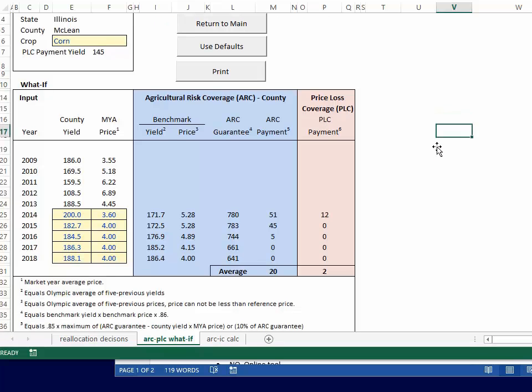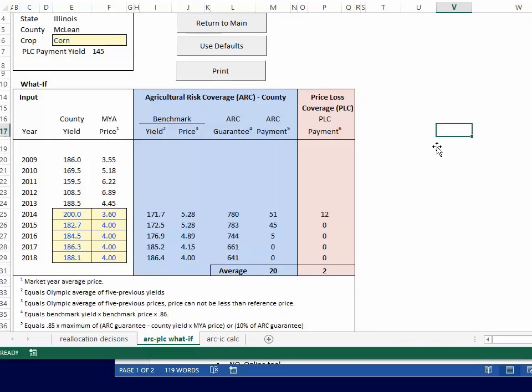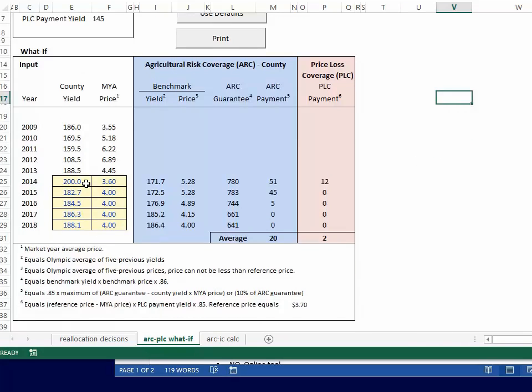Payments will obviously depend on the level of yields and prices. Let's take an example here. In 2014, we have a 200 bushel yield now and the 360 price. This year, we're expecting high yields in Illinois. Maybe this yield goes up to 215. If that's the case, and at the 360 price, we would have an ARC payment of $5 per acre.